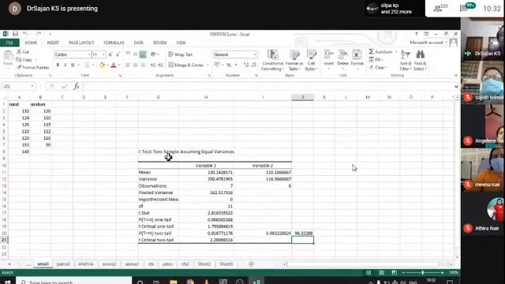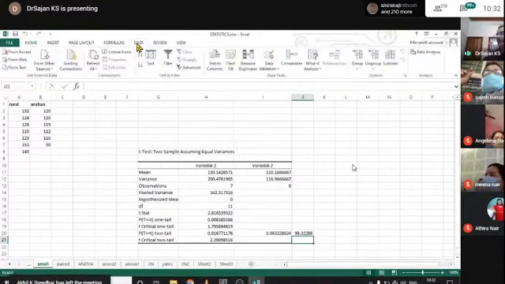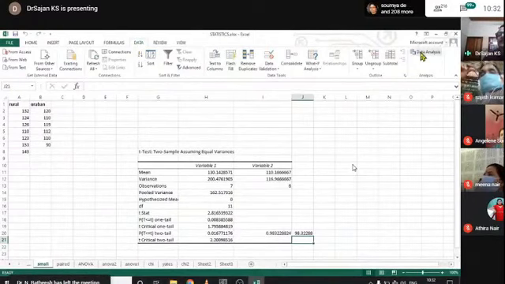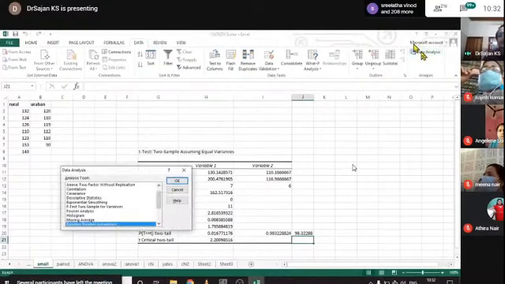Where is it available? It is available in the Data menu. Click on the Data menu, where you can see that there is a Data Analysis package. Click on the Data Analysis package.